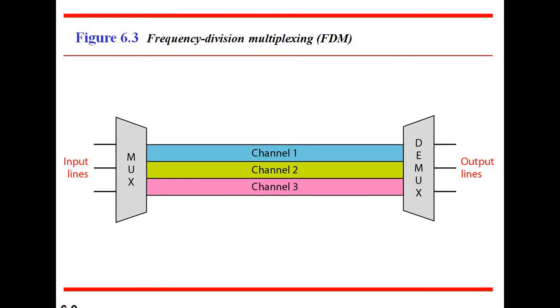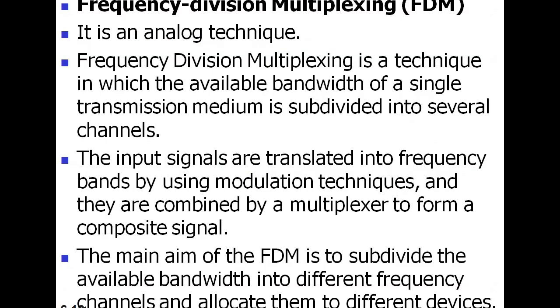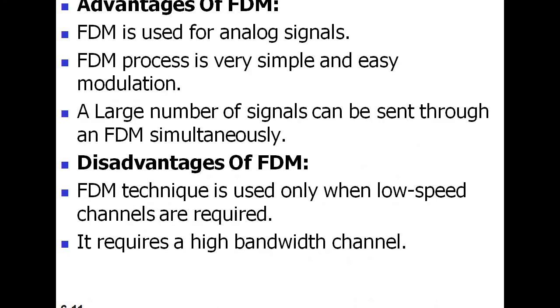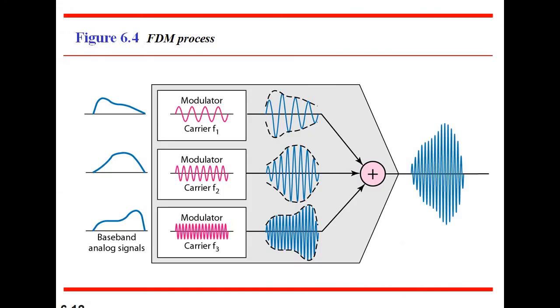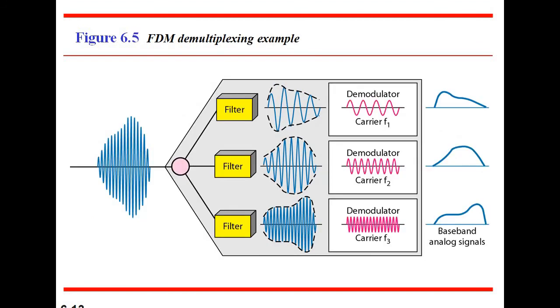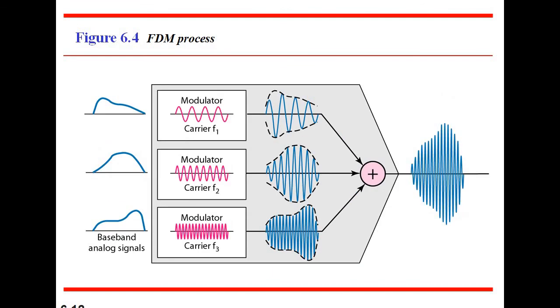This is FDM. In the case of FDM, different carrier frequency waves are combined together and share the common bandwidth inside the transmission medium and pass towards the demultiplexer. This is the FDM technique. It is an analog technique. These are the advantages and disadvantages of FDM, and this is the process of FDM. This is the demultiplexing process, and this is the multiplexing process.